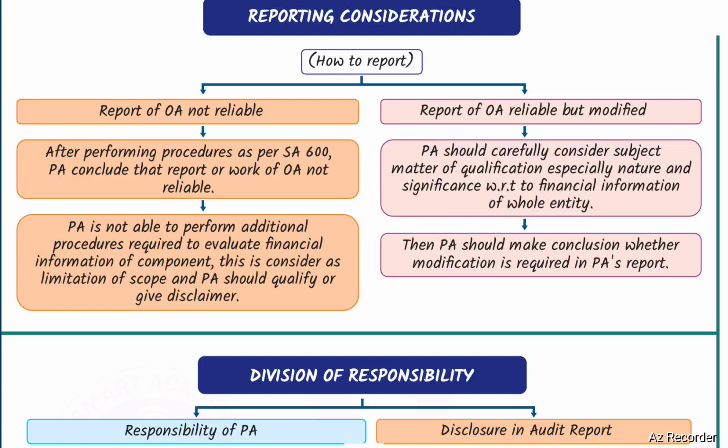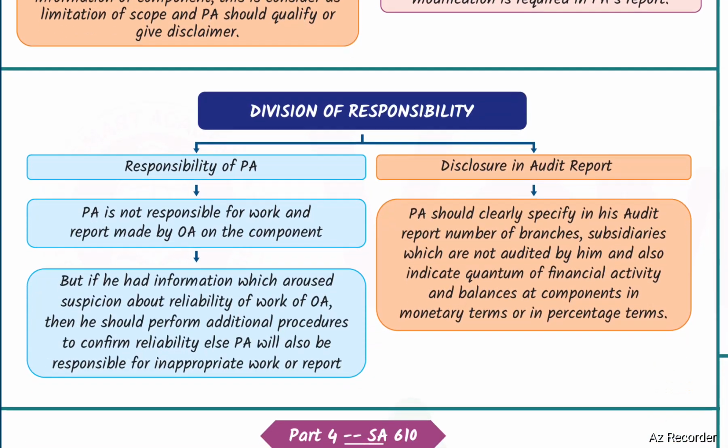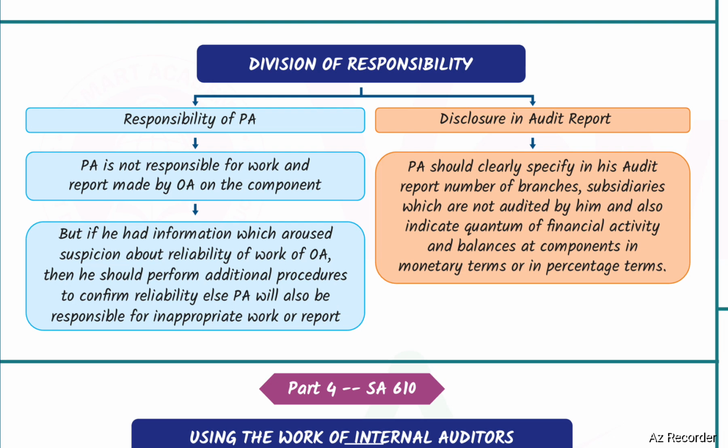If the report of the other auditor is reliable but modified, the principal auditor should carefully consider the subject matter of the qualification, especially its nature and significance with respect to the financial information of the whole entity. Then the principal auditor should conclude whether modification is required in the principal auditor's report. Division of responsibility. Responsibility of the principal auditor.